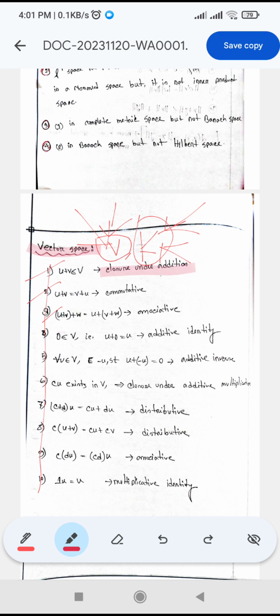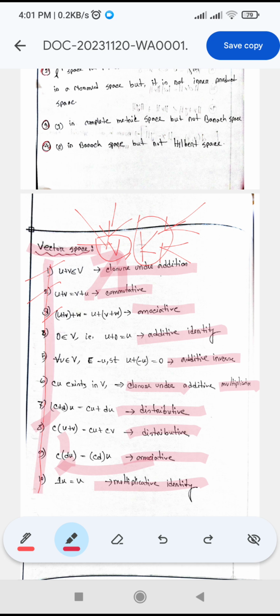The axioms are closure under addition, commutative law, associative law, additive identity exists, additive inverse exists, closure under scalar multiplication, distributive law for vector addition and distributive law for scalar addition, associative law for scalar multiplication, and multiplicative identity exists. If the elements of the set V follow these 10 axioms, then the set V is called a vector space.